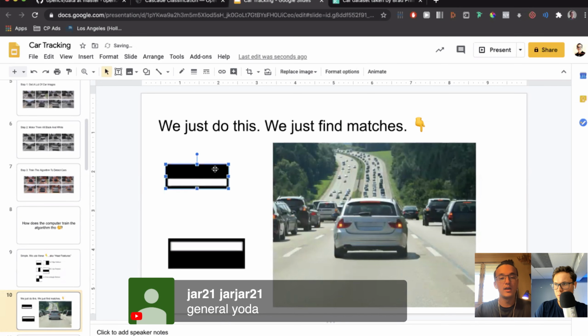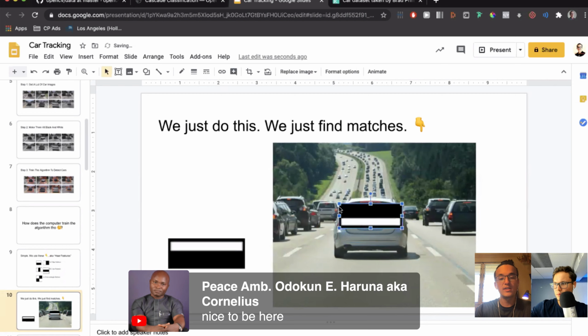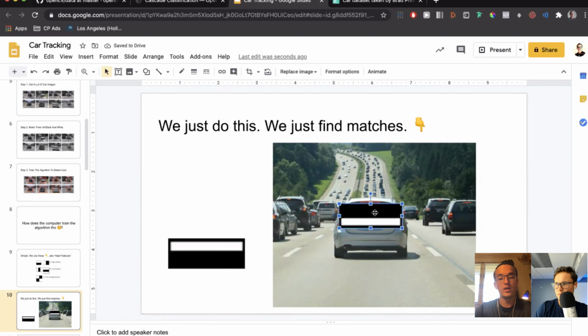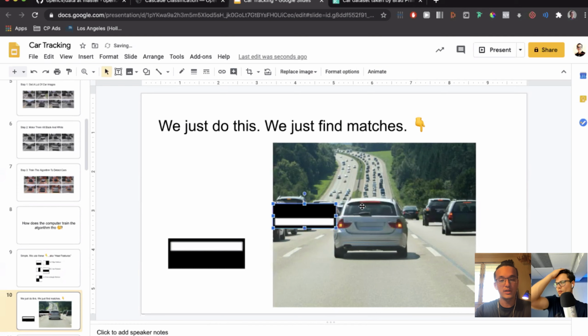The way this works is, as you drag these boxes around, you take all the pixels in this black box and add them up to one number, and all the pixels in this white block and add them up to one number. Those two numbers are a really overgeneralized approximation of how light or dark that box as a whole is. So this box would be a lower number than this white box, which would be a higher number. Then we can subtract these two. If these two numbers are really far from each other, we can say this black box is significantly darker than this white box. So you can see the relationship here: it's dark and then white.